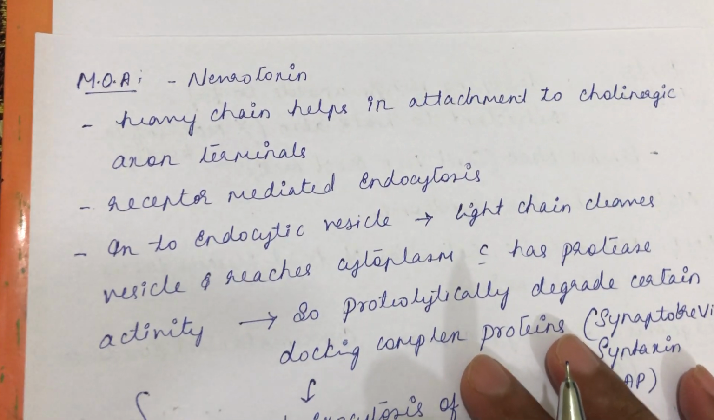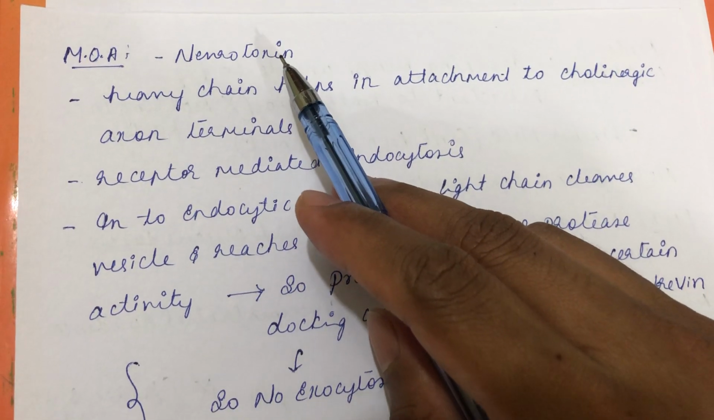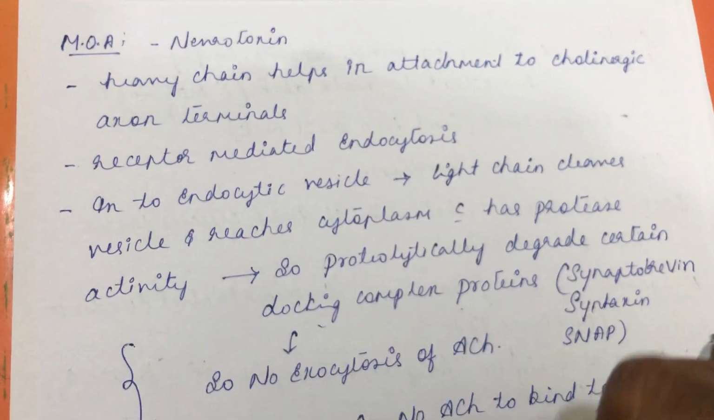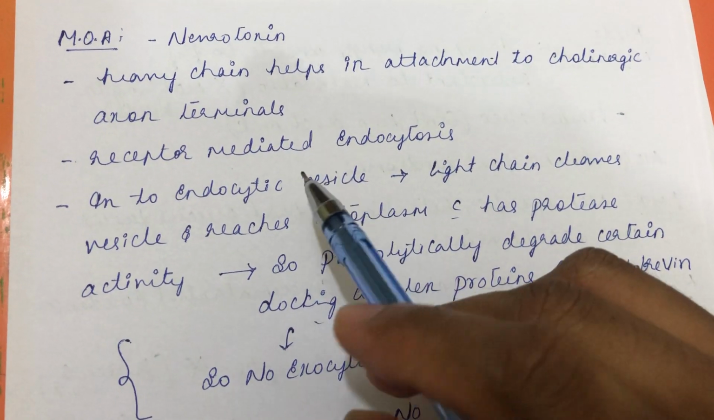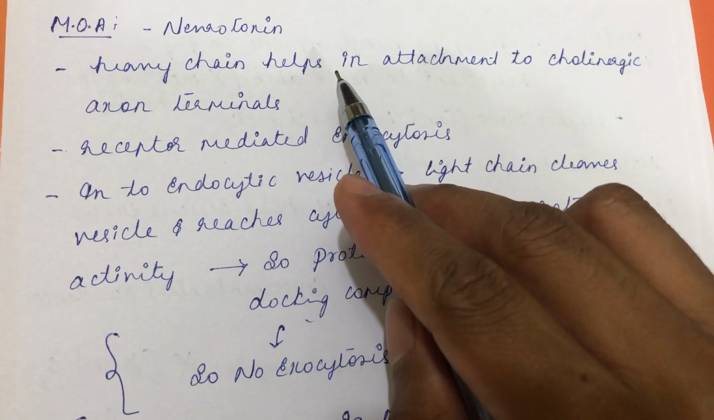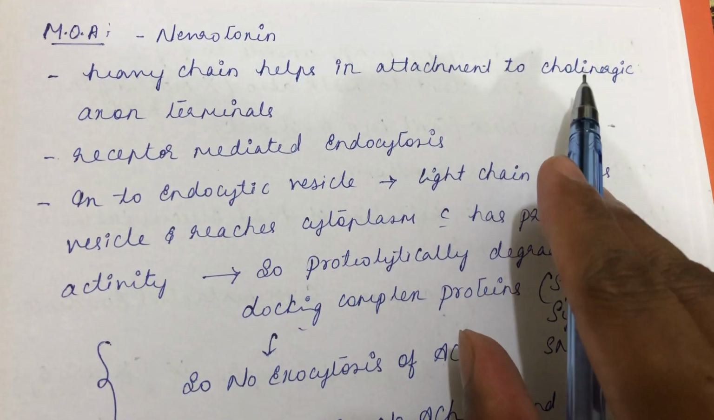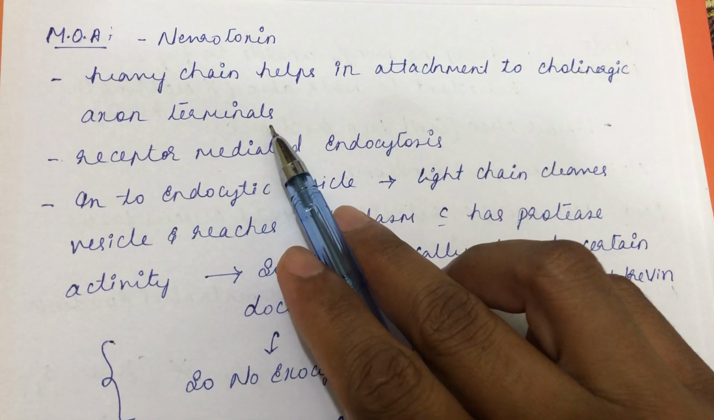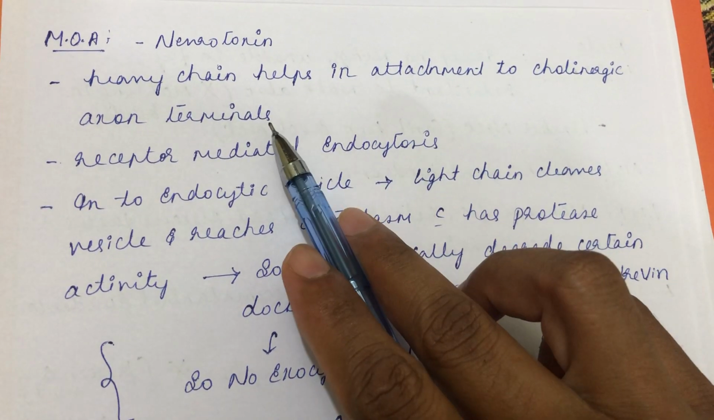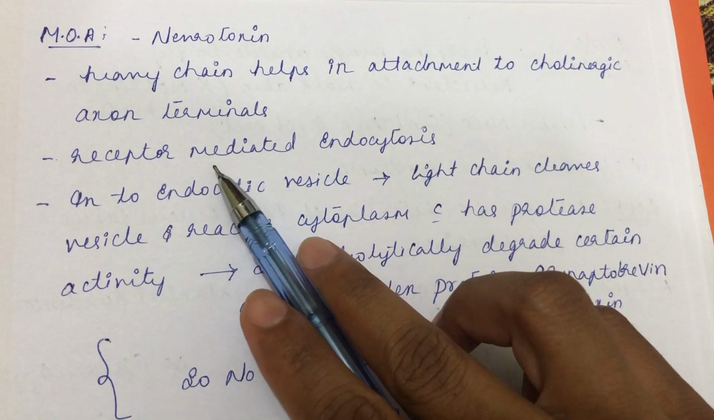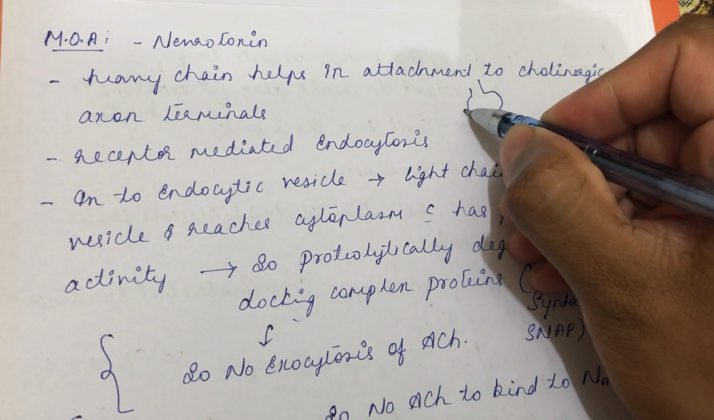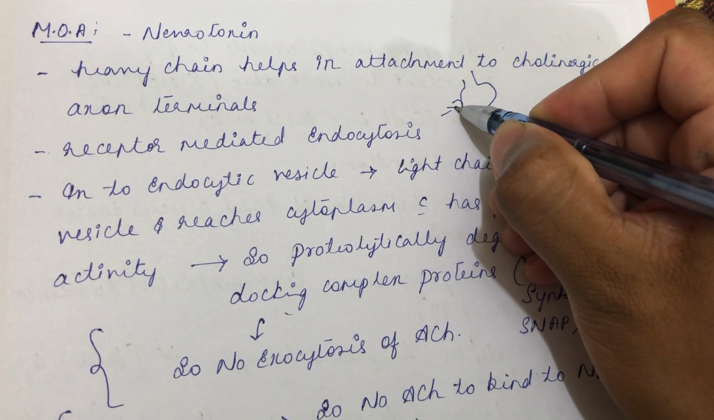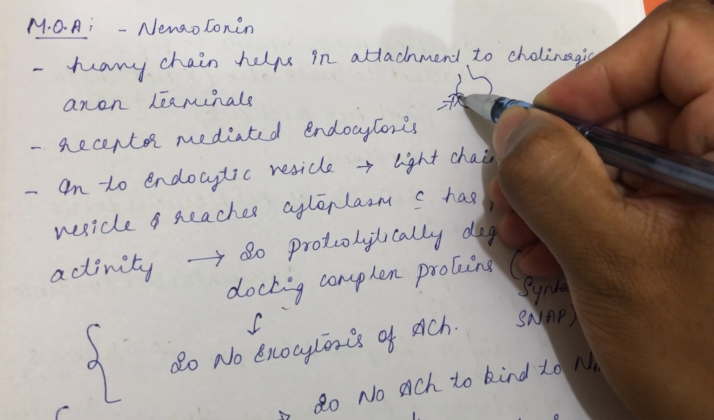So what is the mechanism of action of this botulism? Botulinum, as you know, is a neurotoxin and it contains two polypeptide chains. One is a heavy chain, another one is a light chain. This heavy chain helps in the attachment of botulinum toxin to the cholinergic axon terminal. Once it attaches, it will be taken inside by receptor mediated endocytosis. See, if this is the cholinergic axon terminal, there is a receptor to which the toxin will bind. So it will undergo endocytosis.